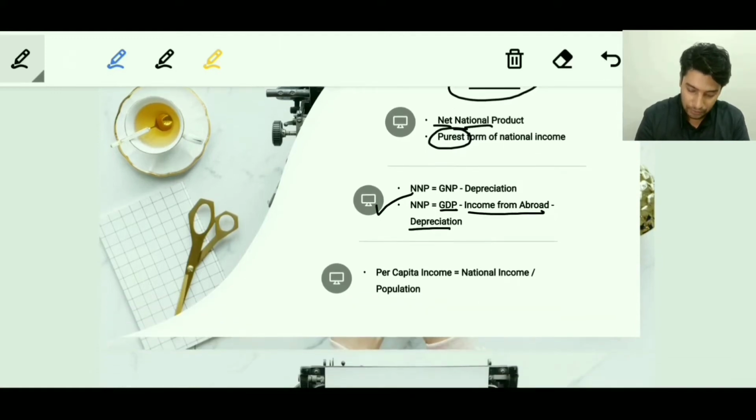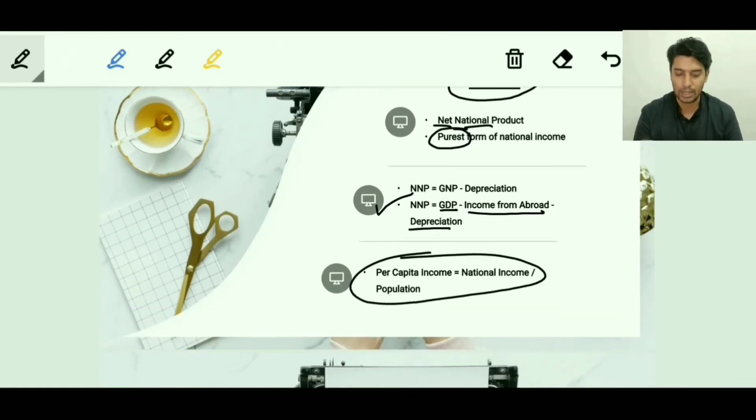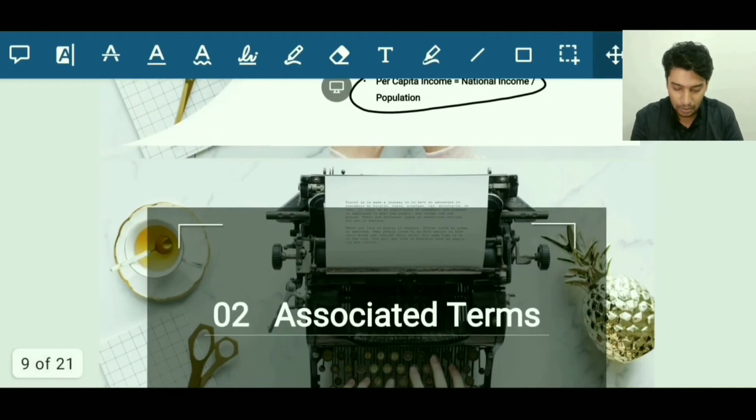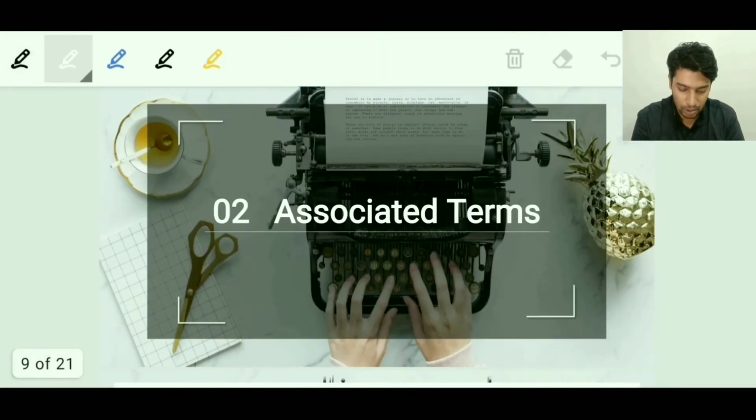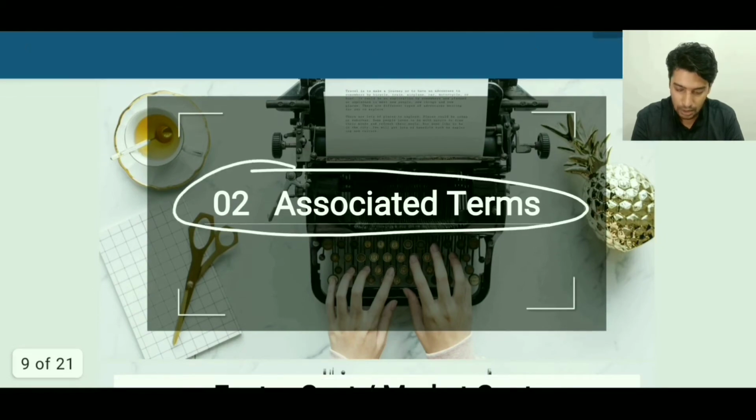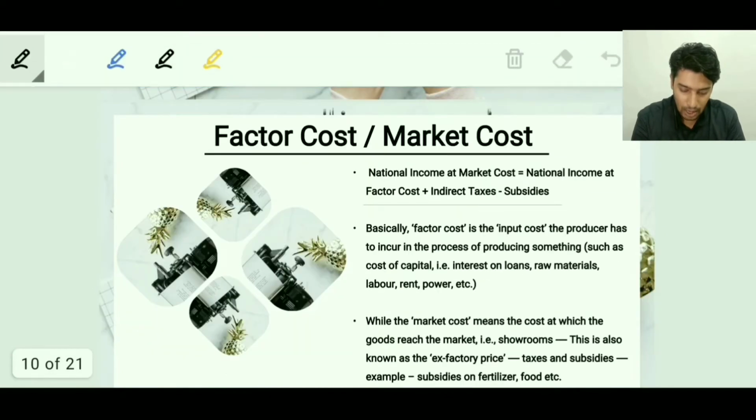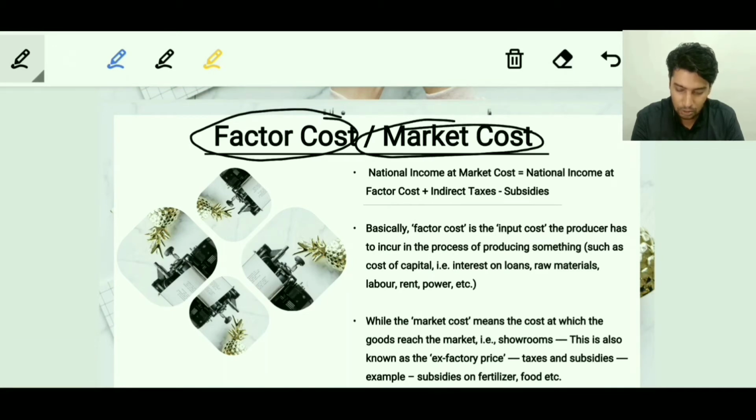Just remember this, that per capita income is nothing but this national income divided by the population of the country. That's nothing but the per capita income. Moving on to the next slide. Next slide is about the associated terms. The first two terms to discuss here are factor cost and market cost.